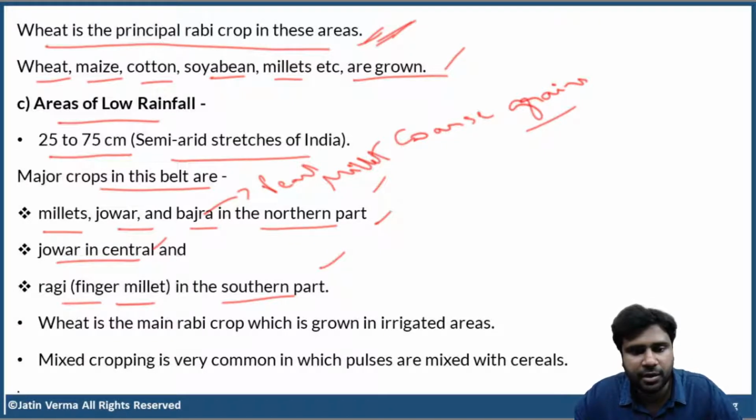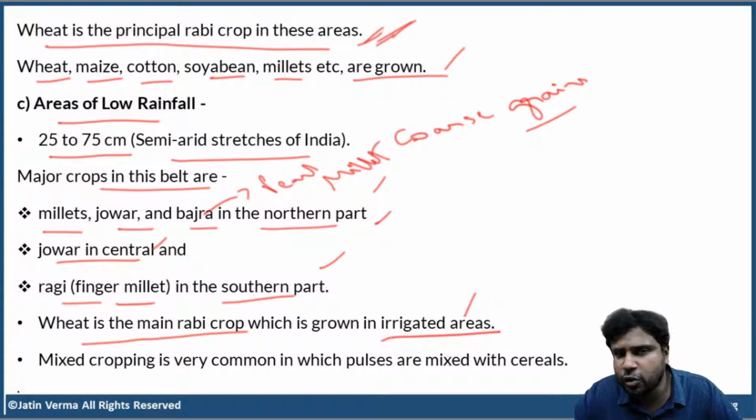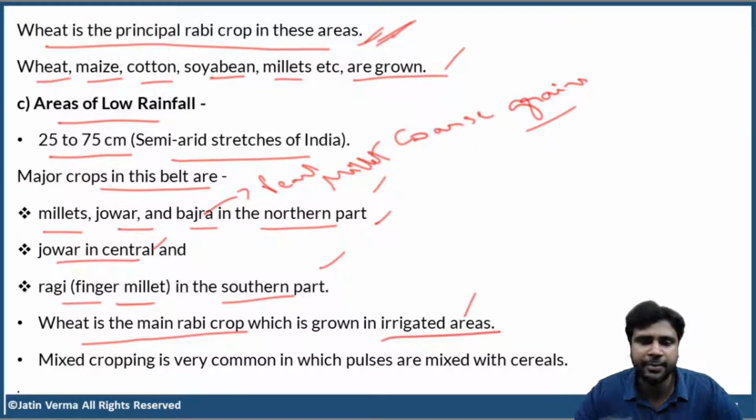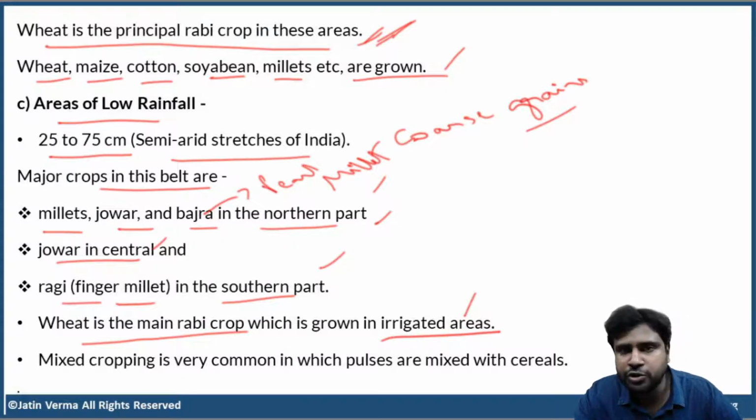Now here also, in areas of low rainfall, wheat is the main rabi crop, provided it is grown in irrigated areas. See, for irrigated areas, rainfall is not a big factor. Like, for example, there is a canal which is supplying water to many fields in a village. For those people, rainfall is an important factor, I'm not saying no. But even if there is drought in a given year, they can still manage with canal irrigation.